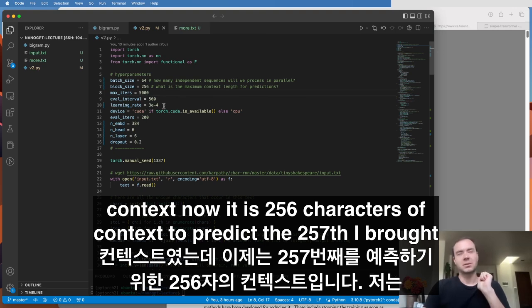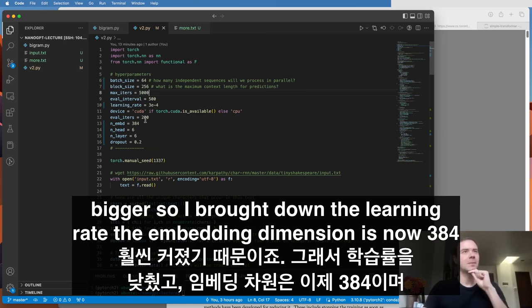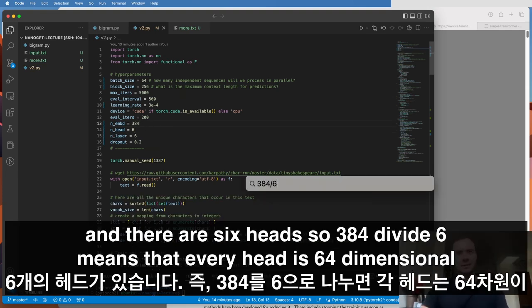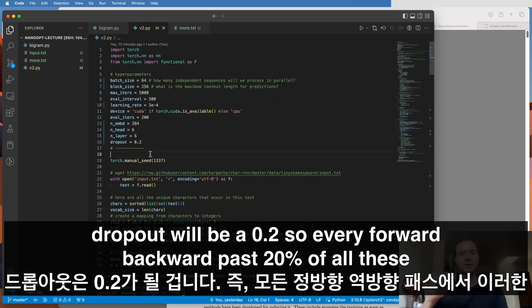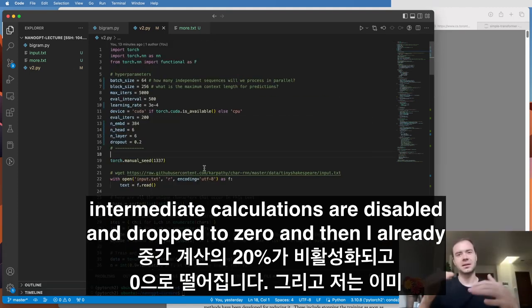I brought down the learning rate a little bit because the neural net is now much bigger. The embedding dimension is now 384, and there are 6 heads. So 384 divided by 6 means that every head is 64 dimensional as a standard. And then there are going to be 6 layers of that. And the dropout will be at 0.2. So every forward-backward pass, 20% of all of these intermediate calculations are disabled and dropped to 0.